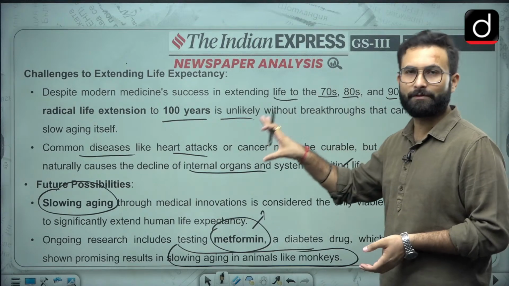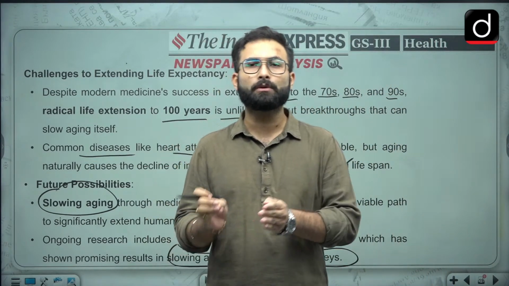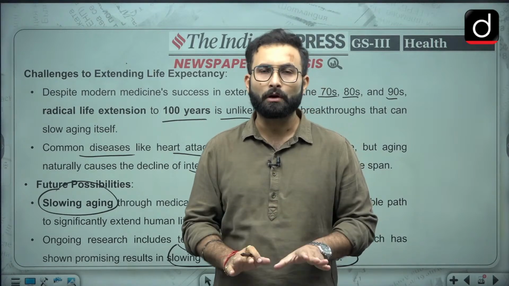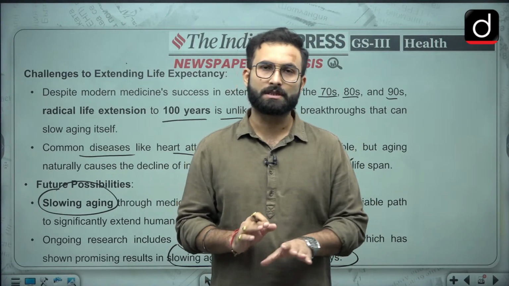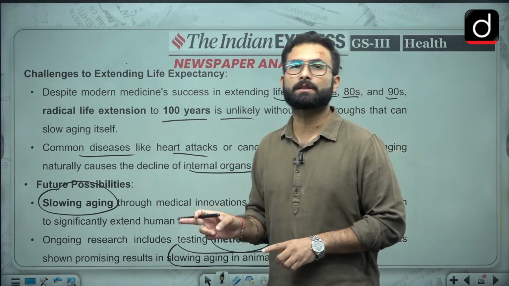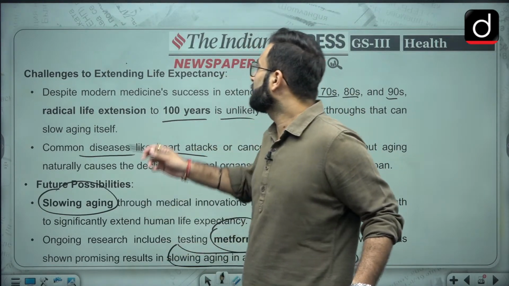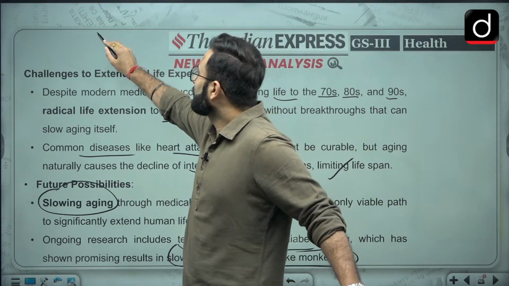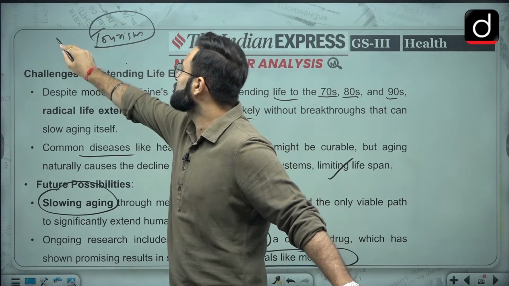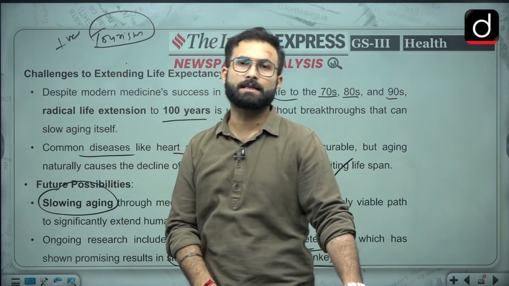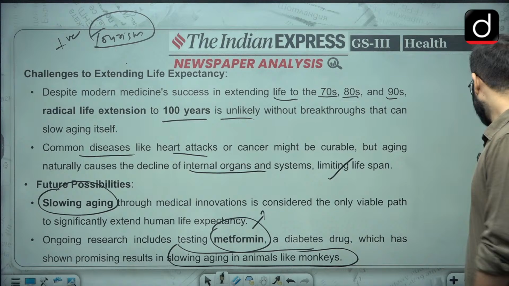So this is about life expectancy. Here they are saying that they can slow down aging through medical treatment, but you can also make some lifestyle changes because of which aging can be reduced. Like we have discussed in the last two or three weeks, tourism, or actually positive tourism, can help you slow aging, okay. So that is a phenomenon which we have already discussed earlier.